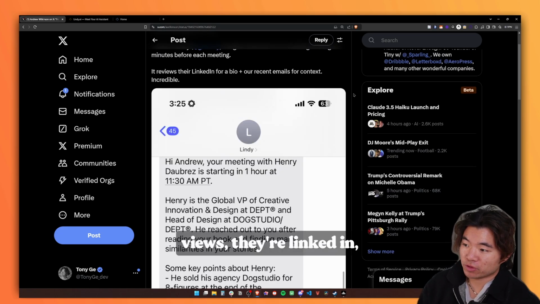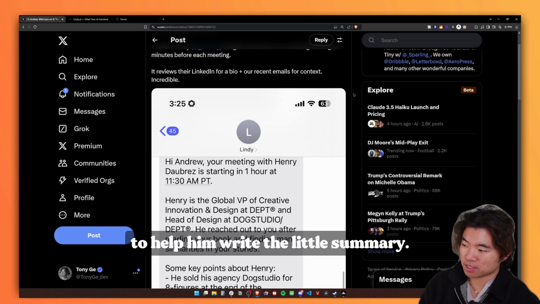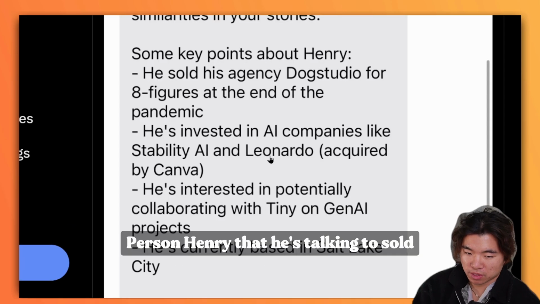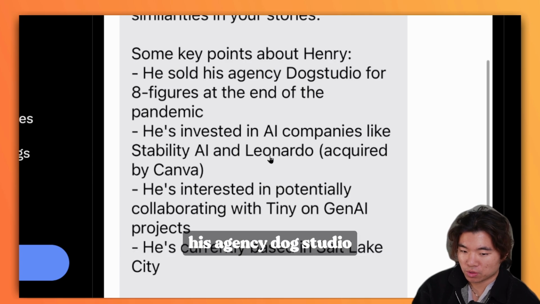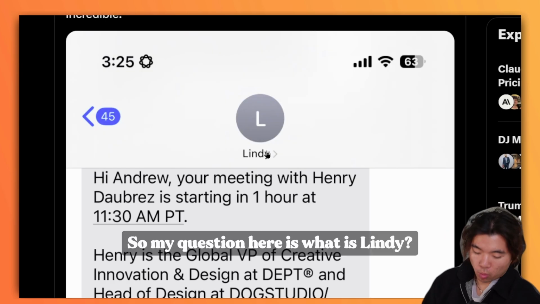It looks like it reviews their LinkedIn and also checks his recent emails for context to help him write the little summary. Person Henry that he's talking to sold his agency Dog Studio for 8 figures at the end of the pandemic, invested in some AI companies like Stability and Leonardo, yada, yada, yada. So my question here is, what is Lindy?